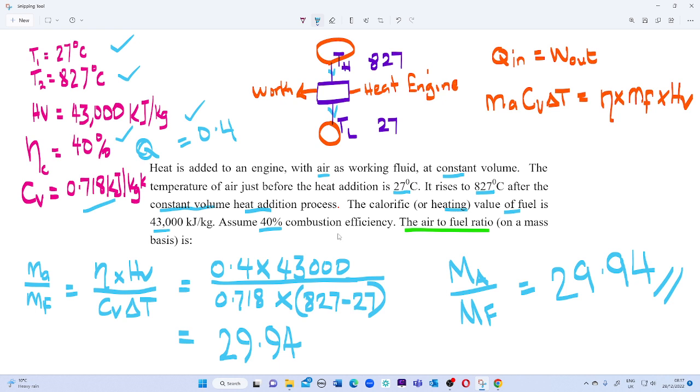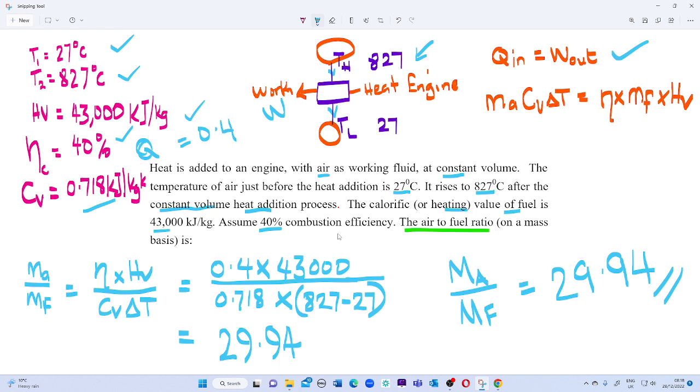Now, corresponding to this schematic diagram of a heat engine, whereby heat is passing to the heat engine from the high source to the low source, while work is being done outside. Now, by using the first thermodynamic equation, that is Q in equals W out, which is given here, our Q in